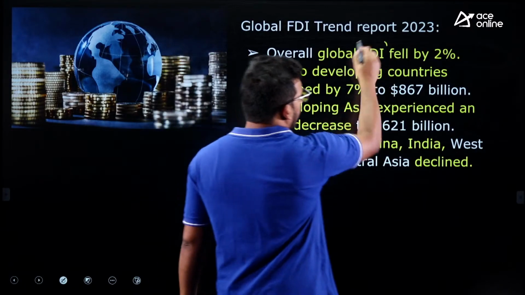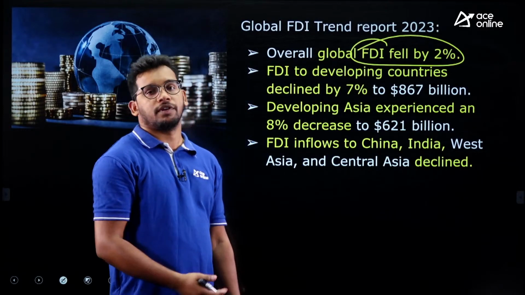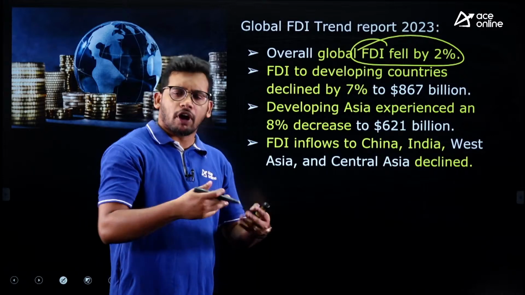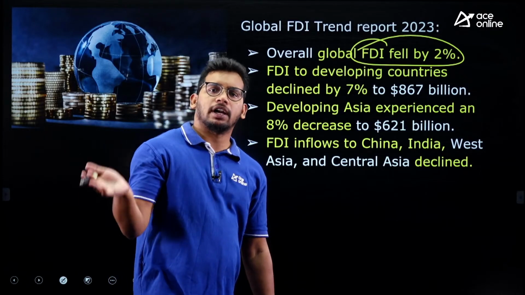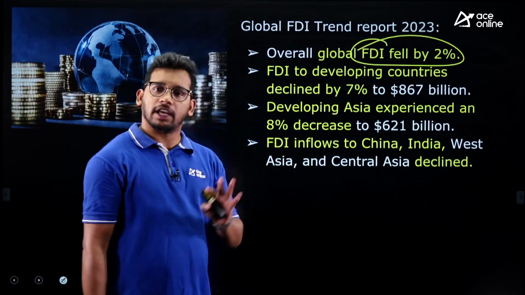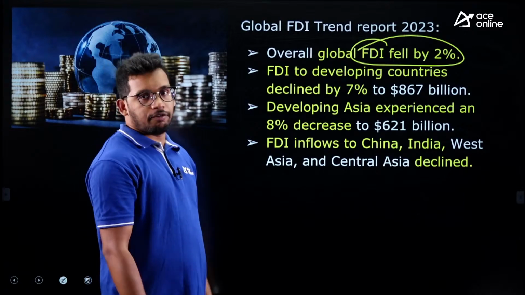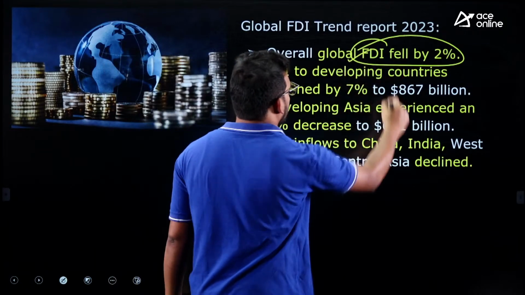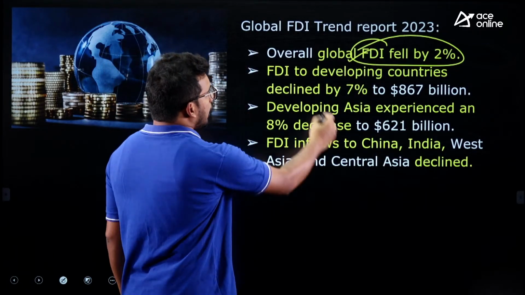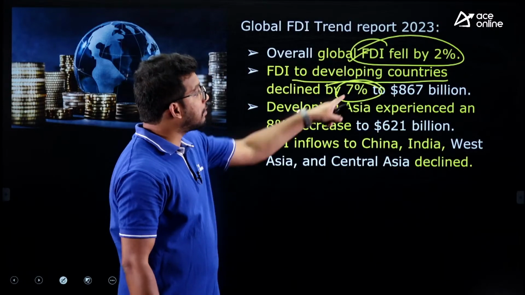So overall, FDI fell by 2% compared to the previous year, 2022. FDI means foreign direct investment. The foreign countries' companies will come to those countries and then they invest, right? That is called FDI. So overall, a 2% dip was seen in FDI across the world. This is one important fact. FDI in developing countries like India and all declined by 7%.